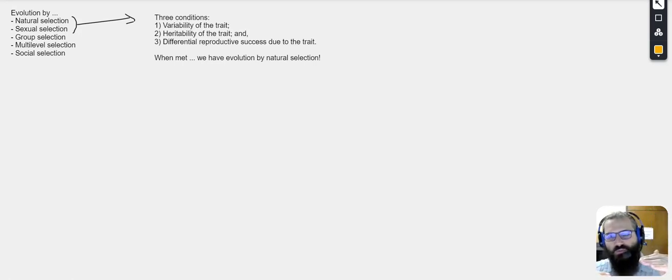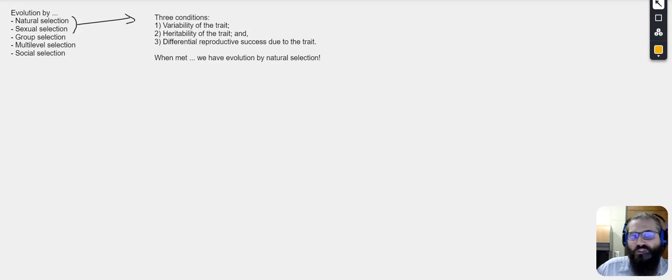Once you have those two, you need a third condition, because if there is none of the third condition, you then find yourself at kind of a moot point, because you need differential reproductive success. If all individuals make the same number of babies, it doesn't matter that they have different traits. They all lead to the same output, the same number of babies. Why is the number of babies, the number of offspring, essential? It's because that's the number of copies of the genes, of the alleles, that are put out there.